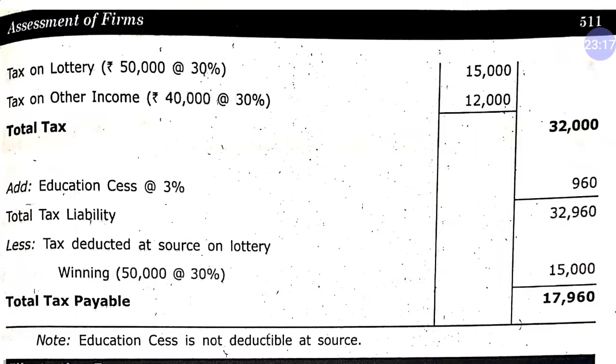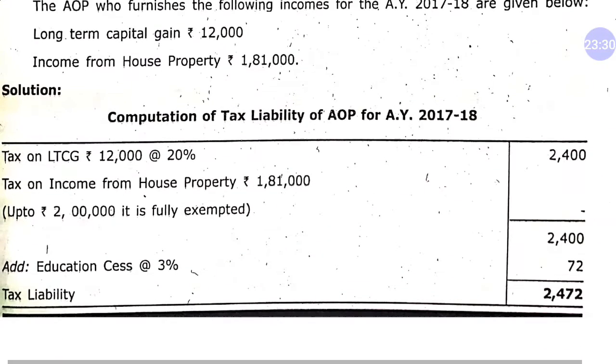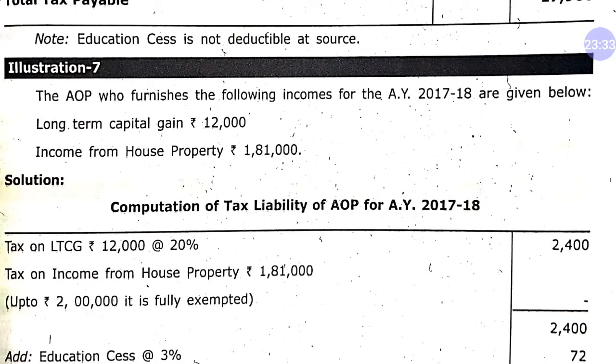So this is the simple procedure for the calculation of tax in case of AOP, and the same kind of question we have given, which is next. And this question is very simple. Another question we have: the AOP furnishes the following incomes: long term capital gain 12,000, income from house property 1,81,000. Tax on LTCG is 20% on 12,000, tax on income from house property up to 2 lakh is fully exempted.